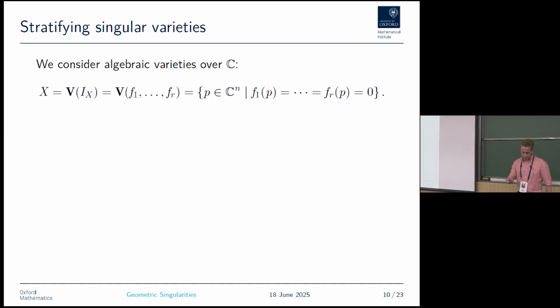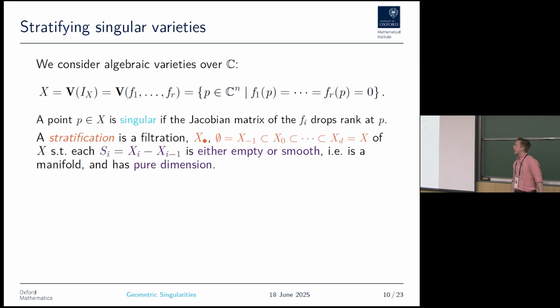So the main concept here will be about stratifying singular varieties. So if we consider algebraic varieties over C, so that is a variety X, which is the vanishing locus of a set of polynomials. A point on a variety is singular if the Jacobian matrix at that point drops rank, and a stratification would be a filtration over dimension such that successive differences are either empty or smooth manifolds.